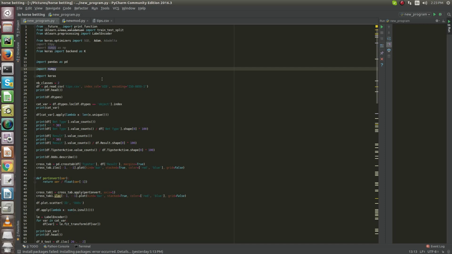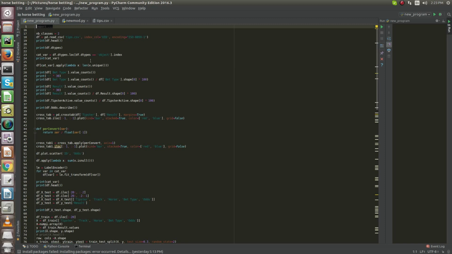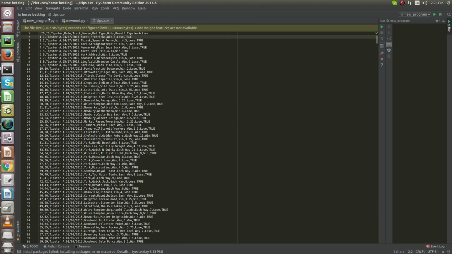So what I have done here: these are the libraries, you will understand them later on while we use them. The program starts with the number of classes. As I have already told you, it is a binary classifier, so the number of classes is 2, and I have taken the tips.csv file that I have shown you here.